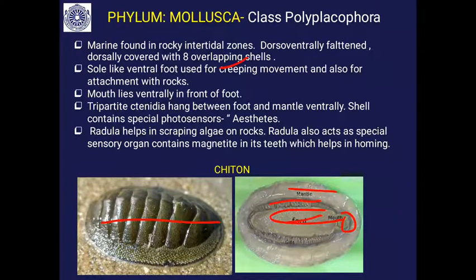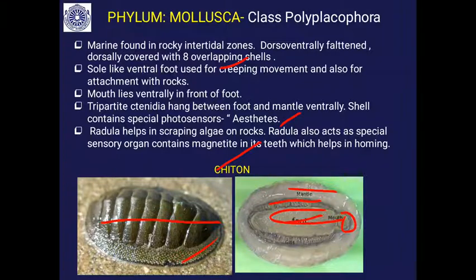You will find a groove where you will see the tripartite gills or ctenidia. There is a photosensory structure, the aesthetes; eyes are absent here. The radula helps in scraping the algae, and it also acts as a special sensory organ which contains magnetite in its teeth.